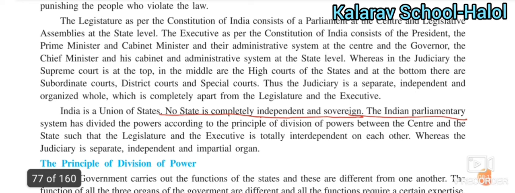The Indian parliamentary system has divided power according to the principle of division of power between the central and the state governments. So this is very important. Central means the government which works from Delhi, and the state government works from each and every state.